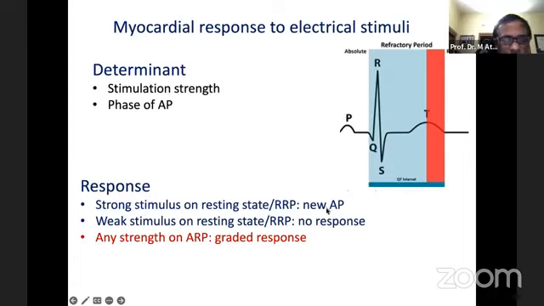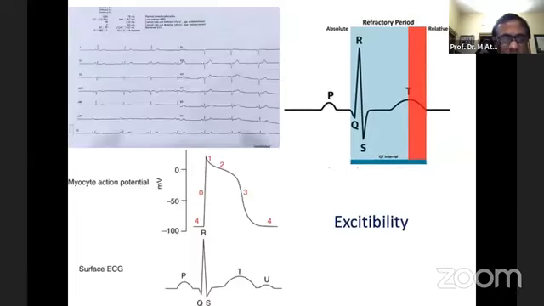So a new action potential appears when there is a strong stimulus on the resting state or the relative refractory period. And this is how the heart responds to any kind of abnormal impulse, whether intrinsic or extrinsic. One example: we can see some distortion of the T wave. It represents a P wave coming from the atrium or SA node. It appeared in the latter part of the T wave, and this is possibly the relative refractory period.